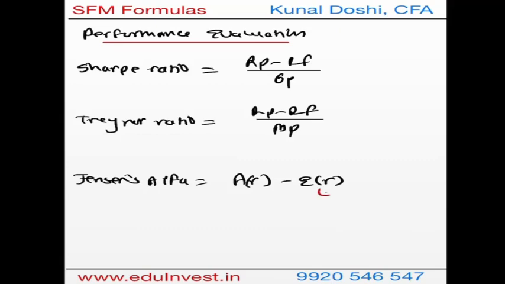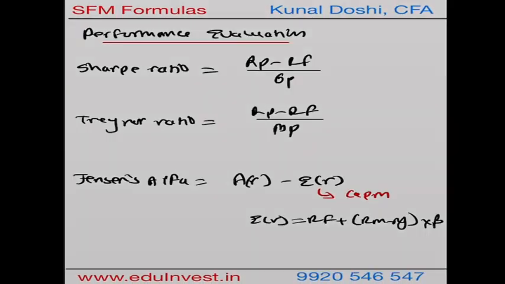Remember, this expected return is as per CAPM, and we know expected return as per CAPM is nothing but RF plus (RM minus RF) into beta, correct? Well, that's it. These are the formulas.